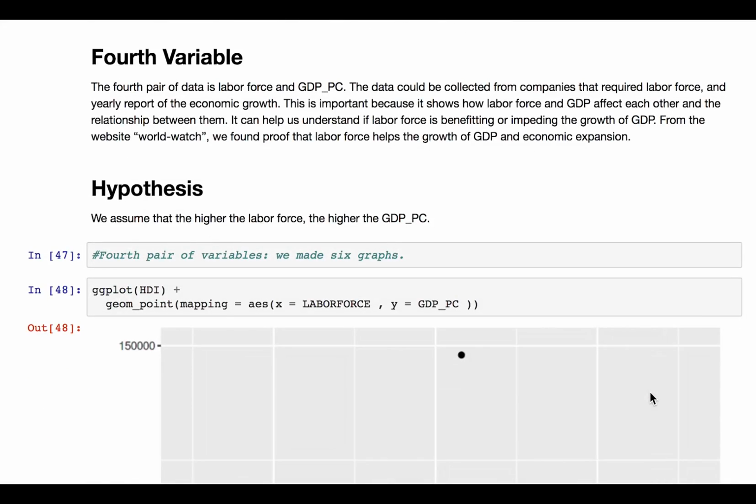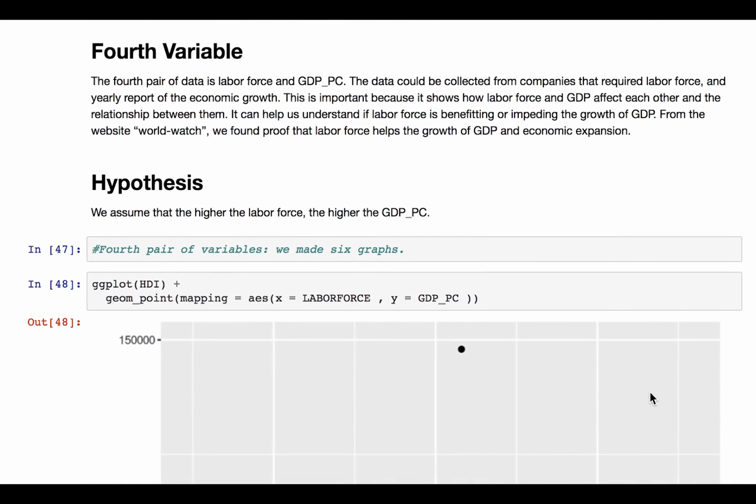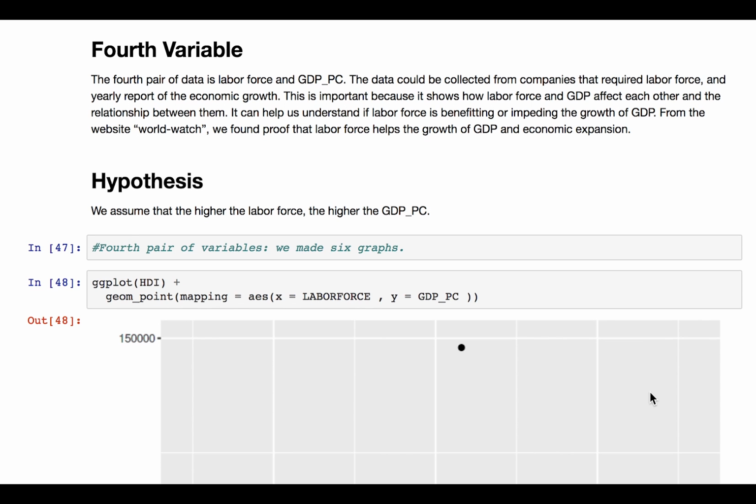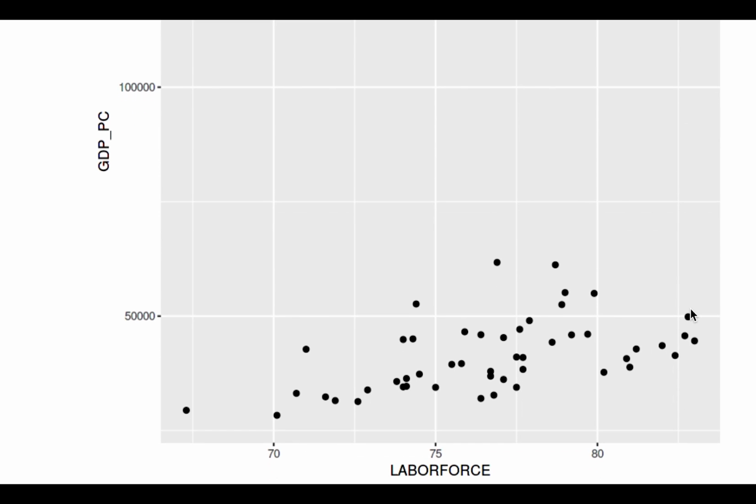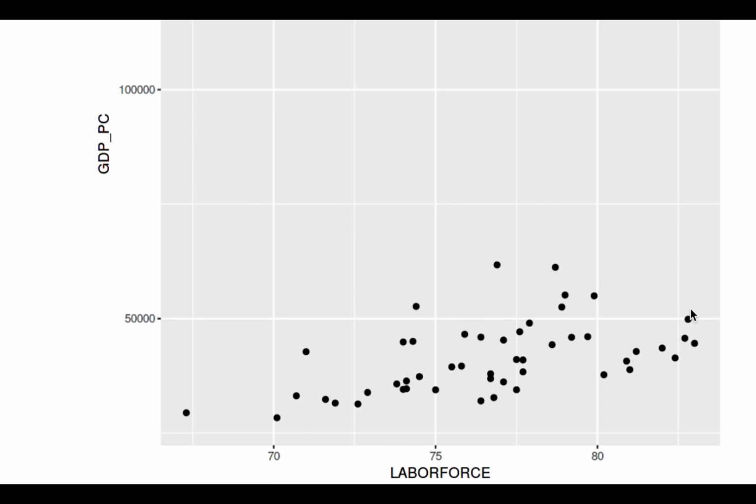And our fourth pair of variables is labor force and GDP. And the first visualization we did is a scatter plot for both variables. And from this scatter plot, we can see a relationship, but not a really strong one, since the slope is low and a little flat.